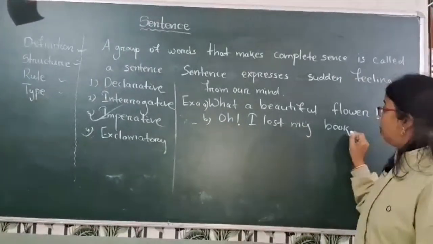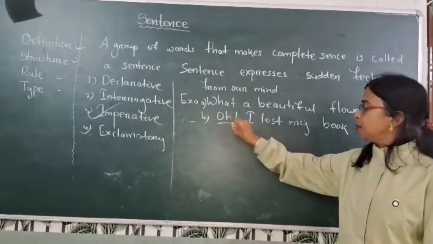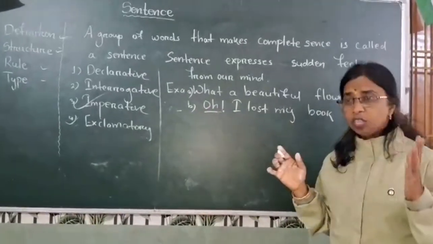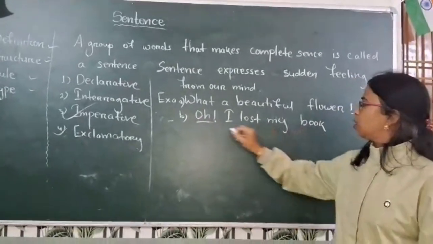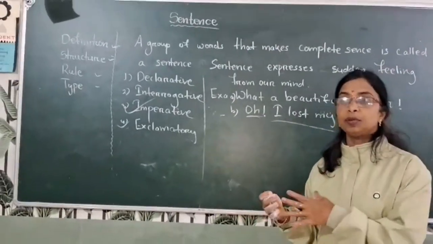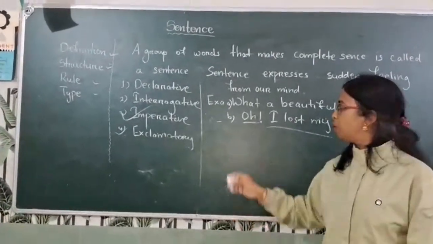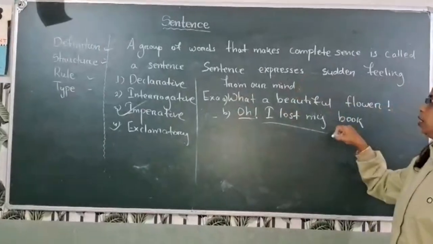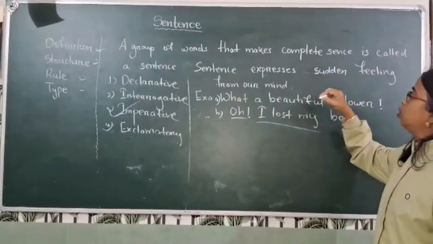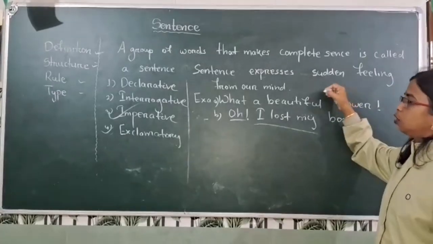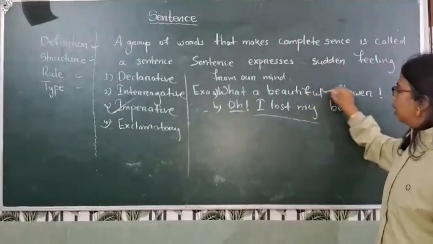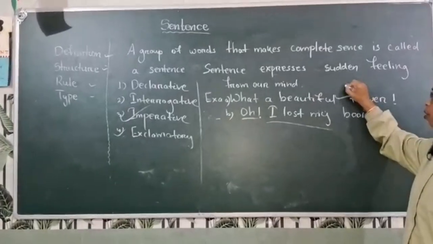Oh, I lost my book! Your sadness, or alas. Here also there is a subtle feeling. Before, you didn't know, but when you lost your book, you say, oh, I lost my book. So this type of sentence is called an exclamatory sentence because these sentences give a subtle feeling and a subtle emotion from our mind. These are examples of an exclamatory sentence.